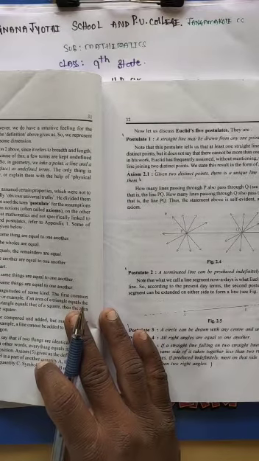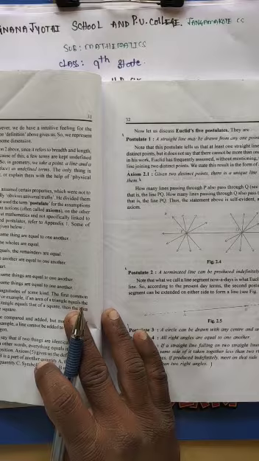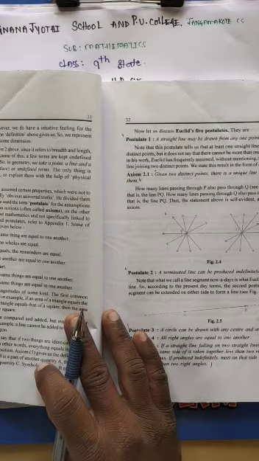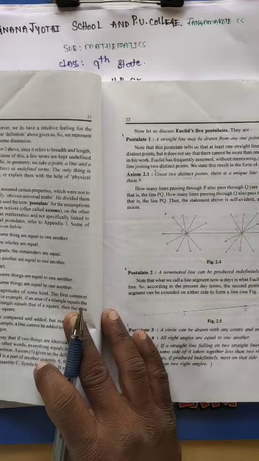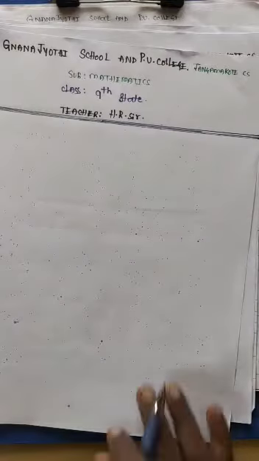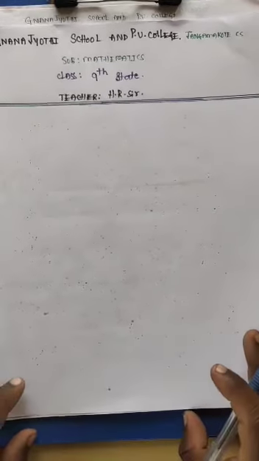So we represent a point as a dot, even though a dot has some dimensions. Suppose we take a point. A point is the smallest geometrical figure.